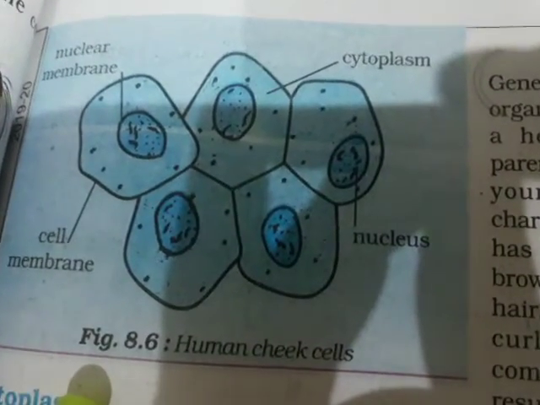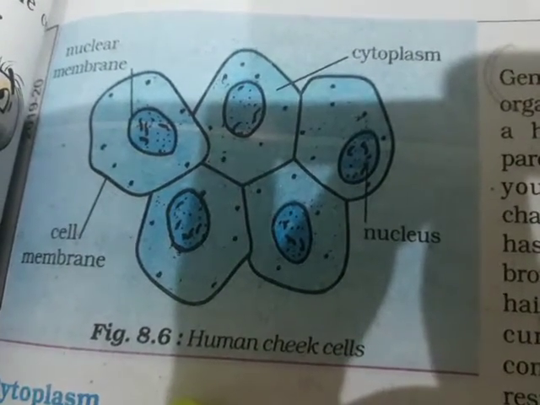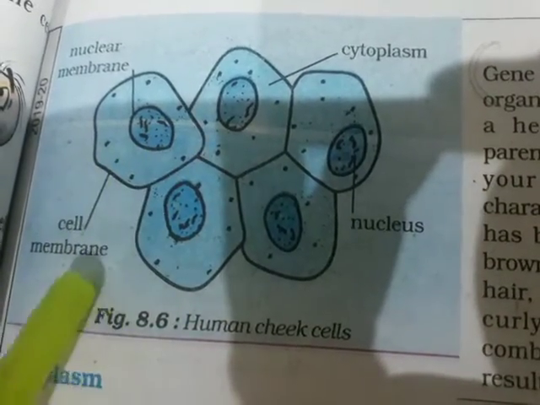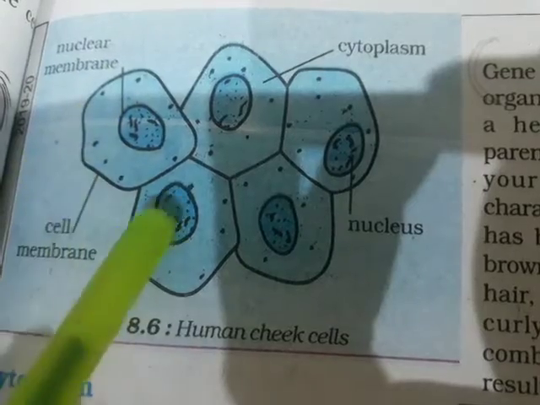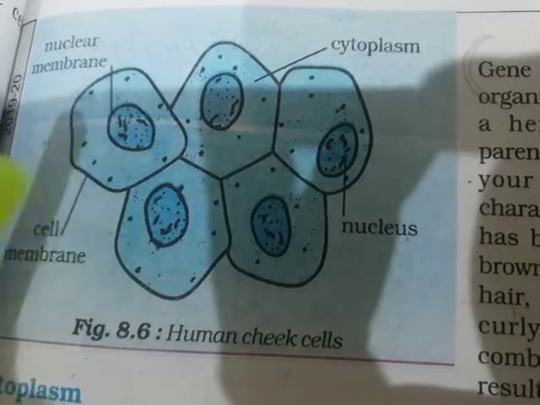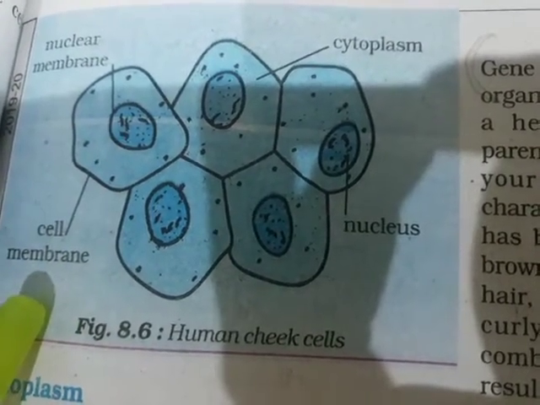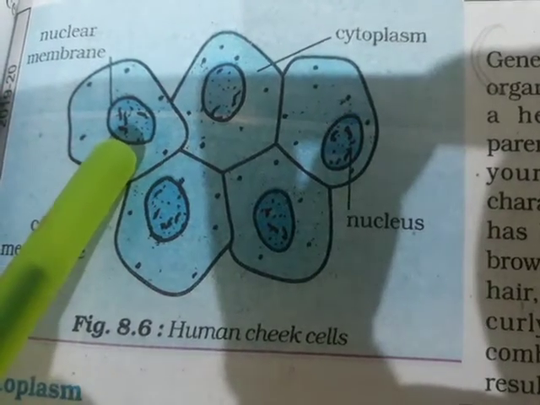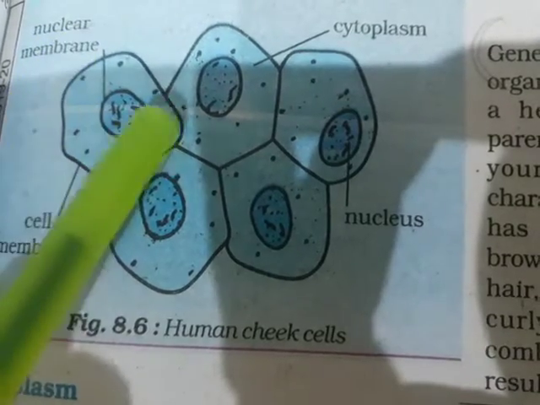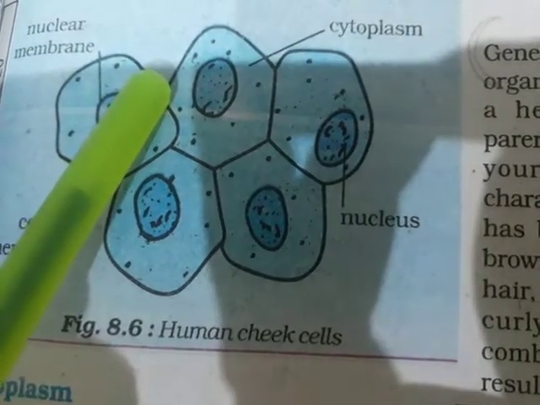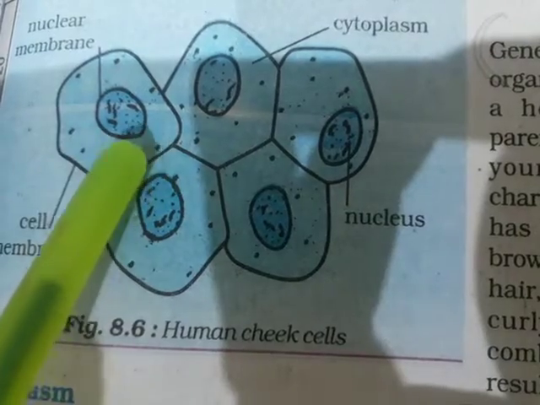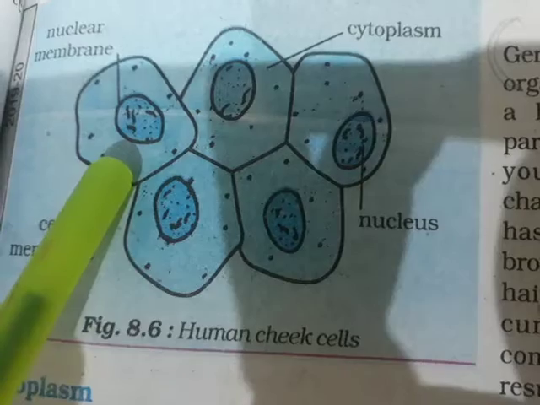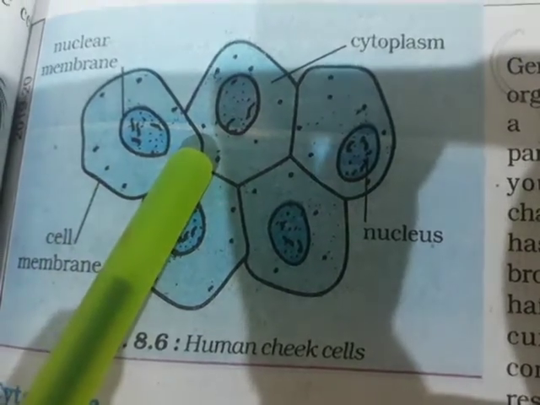This diagram is showing a human cheek cell. In it, the outer layer, outer membrane is called cell membrane. In the center, nucleus is present. Between the nuclear membrane and cell membrane, cytoplasm is present. In the cytoplasm, the cell organelles are present.